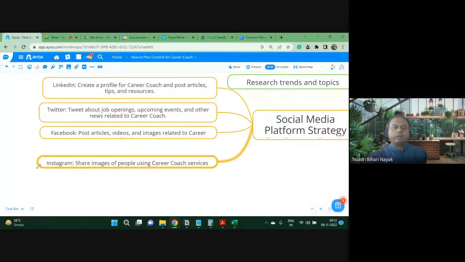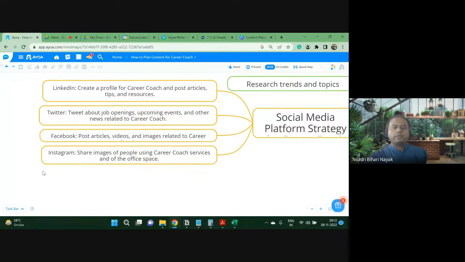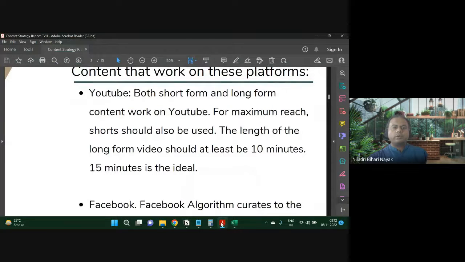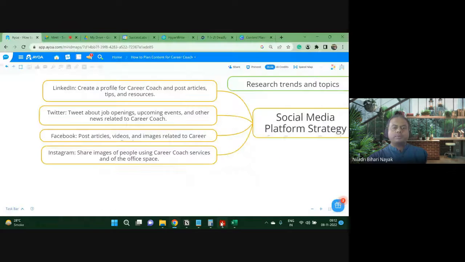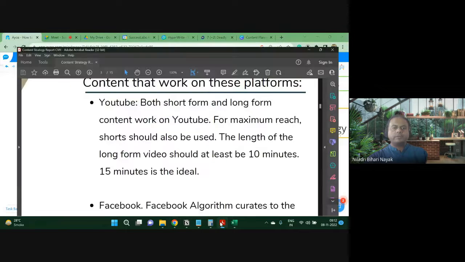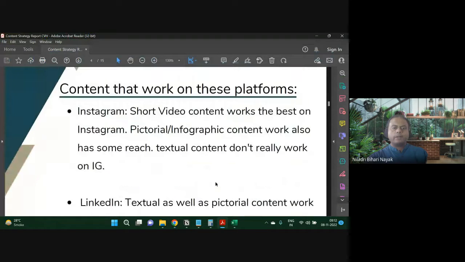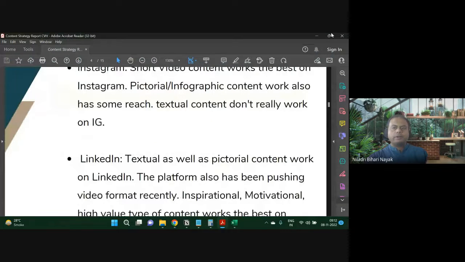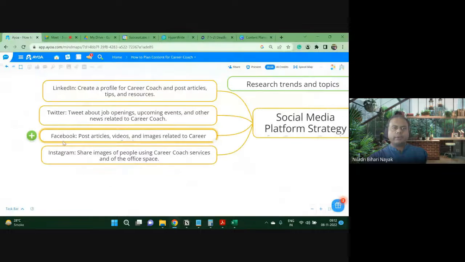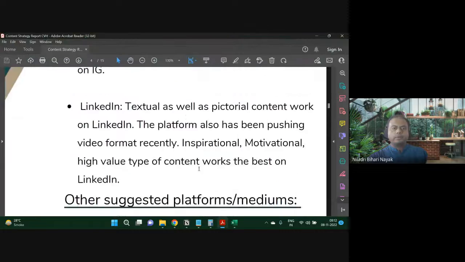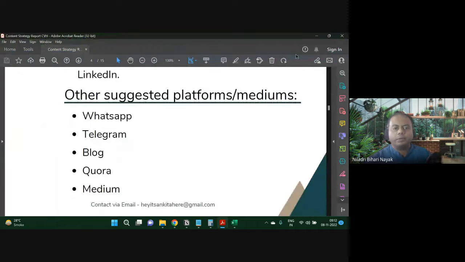So it can be modified, but this is a very good starting point, right? So we can see the same thing whether it has been suggested or not. YouTube, Facebook is common. I think no, YouTube has not been suggested anyway. YouTube is the video content. YouTube, Instagram, LinkedIn is there. Instagram, LinkedIn, Facebook is there. Only YouTube. We can add YouTube.